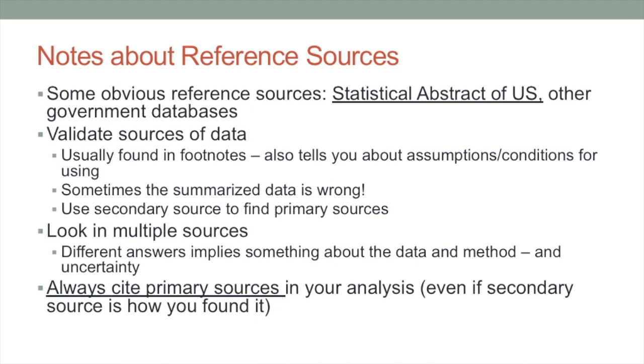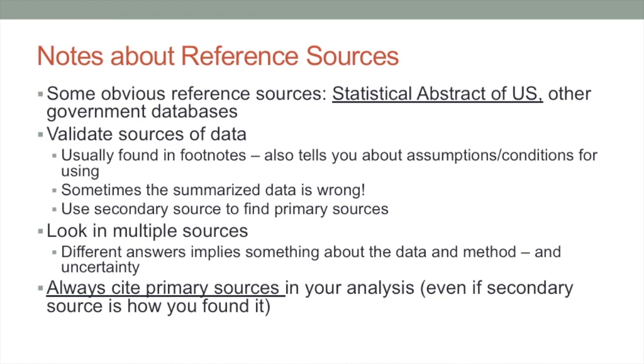Always use a secondary source to find your primary source if possible. Go directly to that primary source. You may need to look in multiple sources. If you find different answers, this implies something about the data and the method. So some uncertainty, but also maybe it tells you about how the data was transformed or manipulated to be used in the reference source. Always cite your primary source in your analysis, even if the secondary source is how you found your numbers.